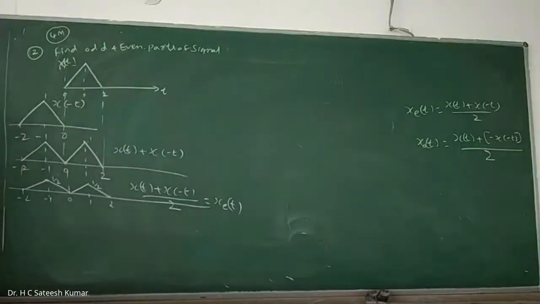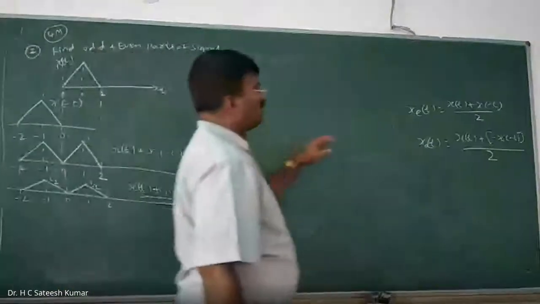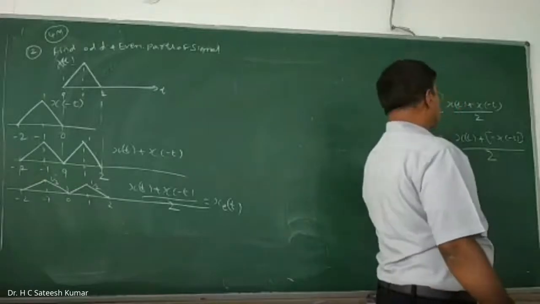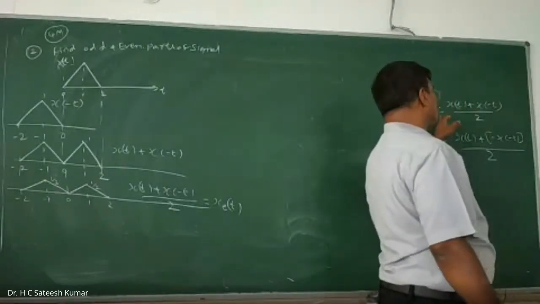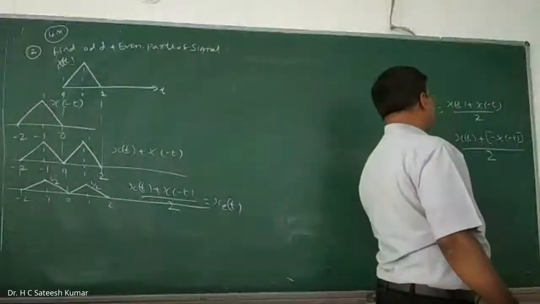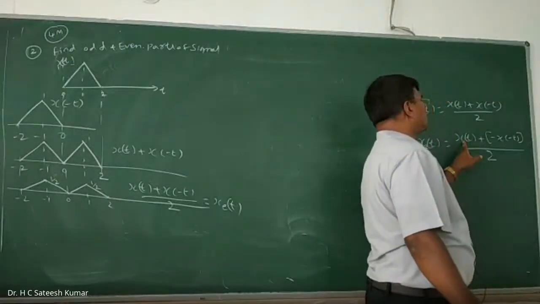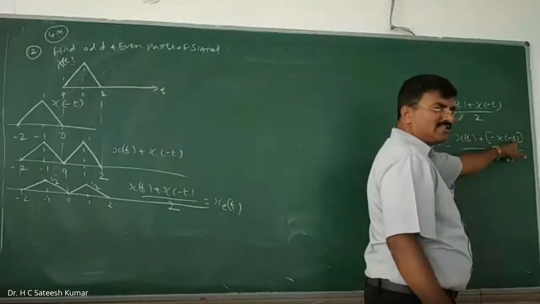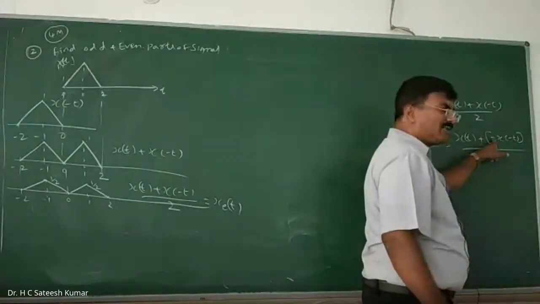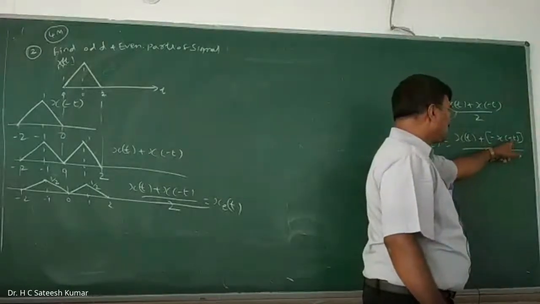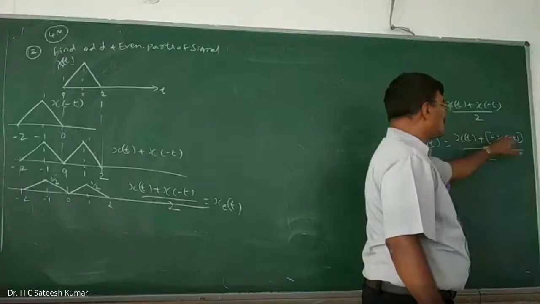And next one. Okay, right. For one part you may get around 2 to 3 marks. 4 marks maximum they'll ask. Now xo of t. xo of t is nothing but x of t plus minus x of minus t. See, x of minus t is the time fold. Minus x of minus t means amplitude fold. So you should understand that first you do the time folding and then you do the amplitude folding. Both we should do here.